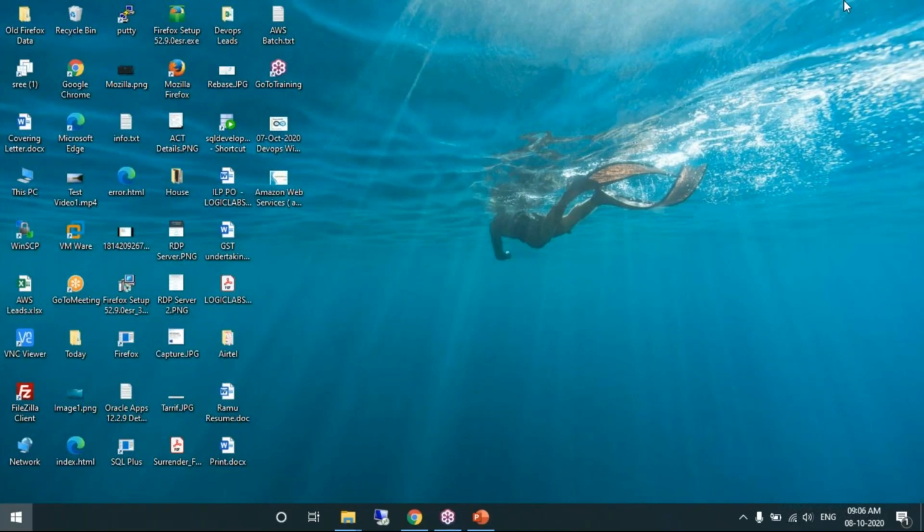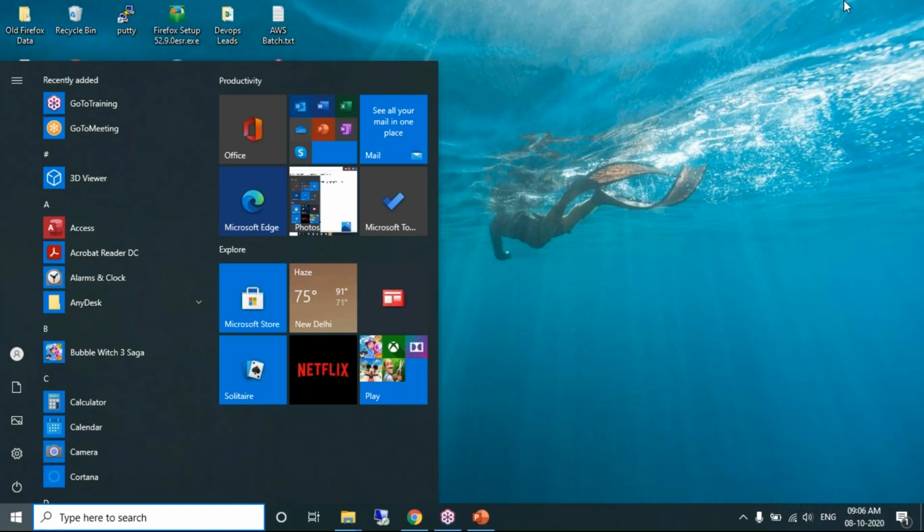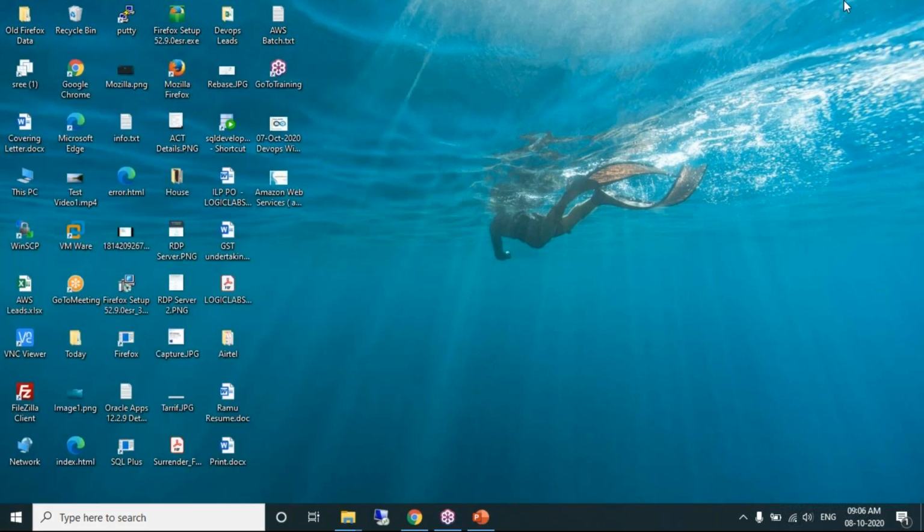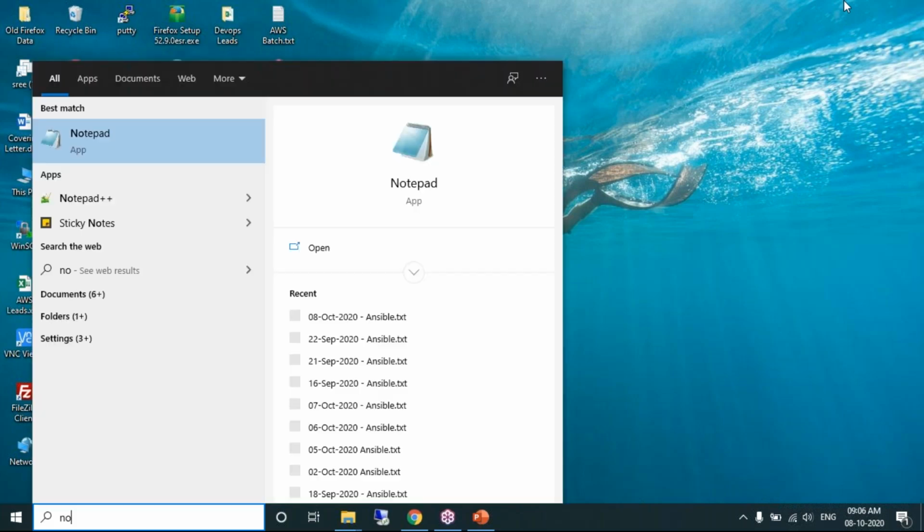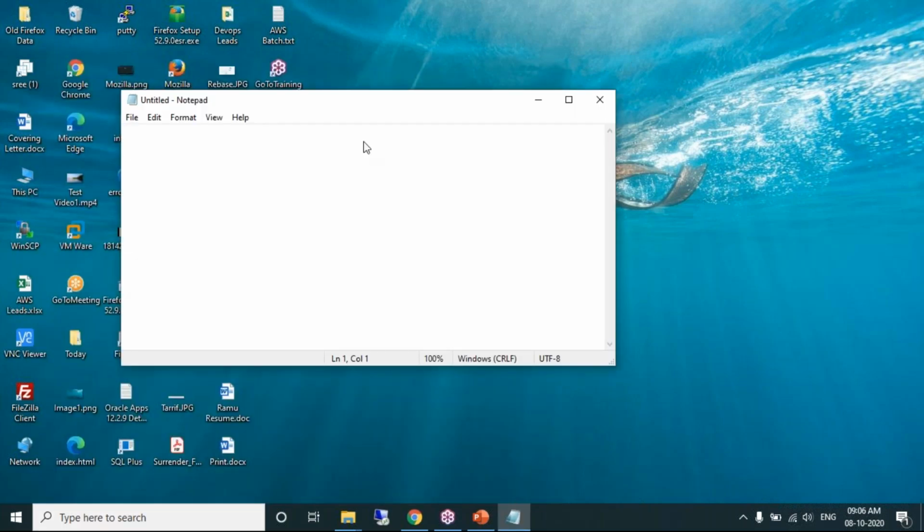If my laptop has a Windows operating system, I cannot show you Linux commands in Windows. So I need a Linux operating system. Option 1 is to format my laptop and install Linux so that I can show you the Linux operating system.